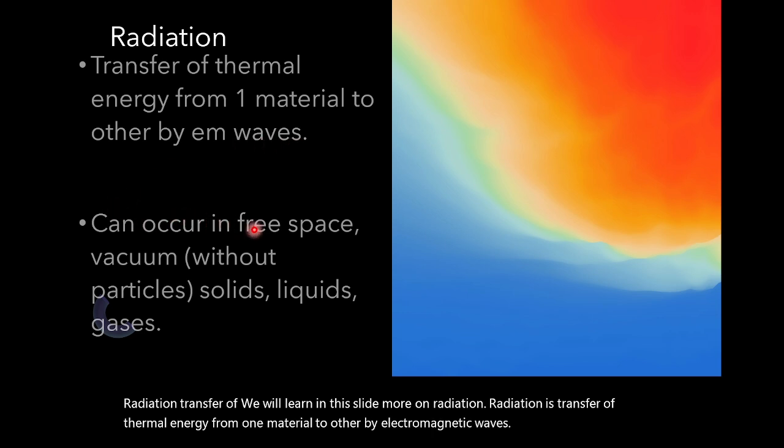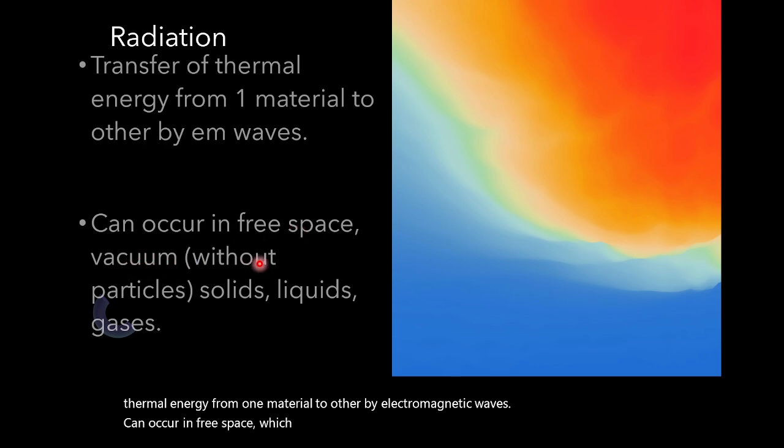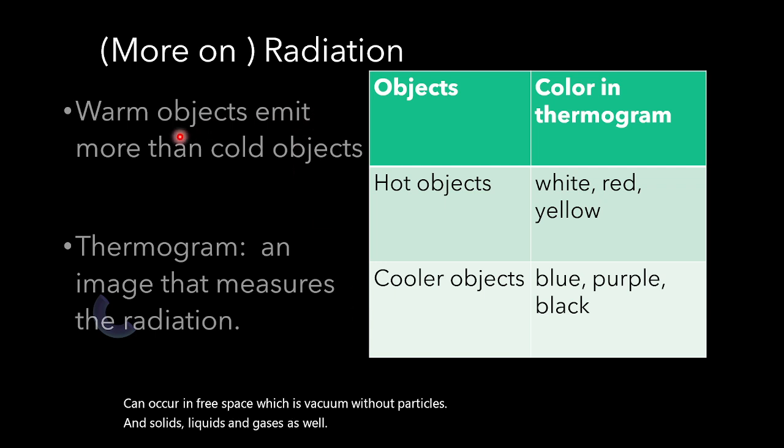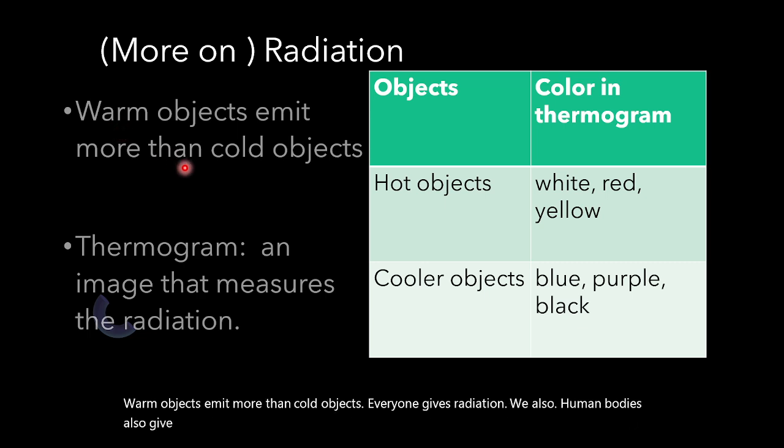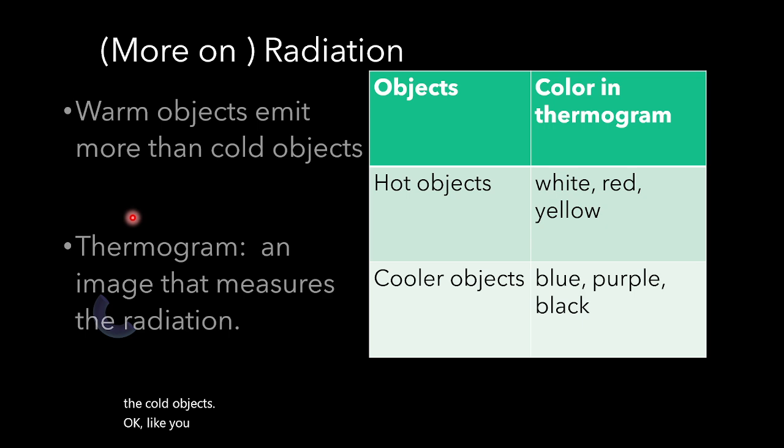Radiation can occur in free space, which is vacuum, without particles, and in solids, liquids, and gases as well. More on radiation: warm objects emit more than cold objects. Everyone gives off radiation. Human bodies also give off radiation. So hot objects give more radiation than cold objects. Now next is the thermogram.